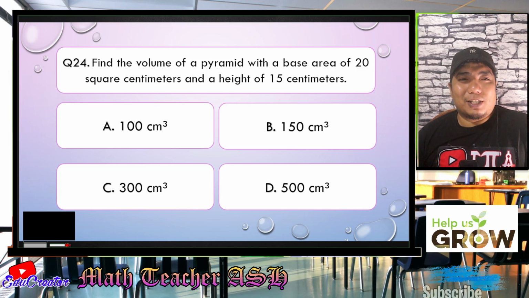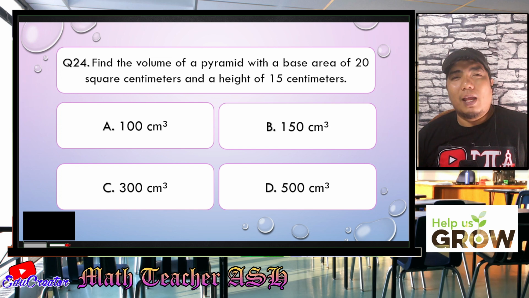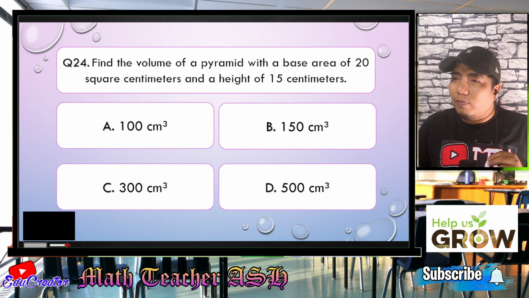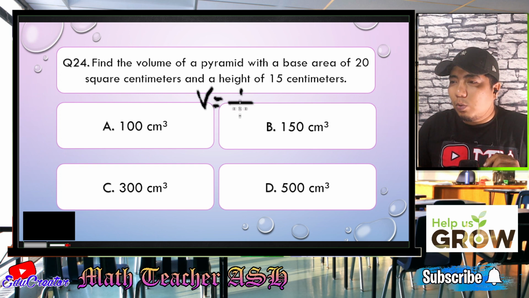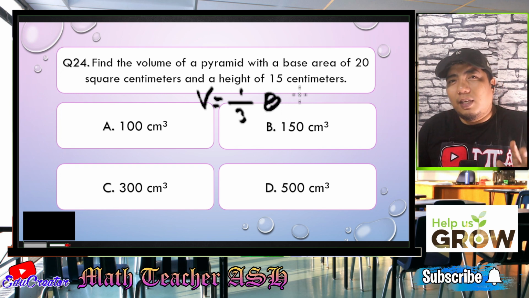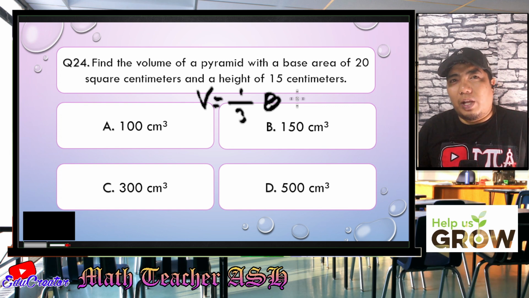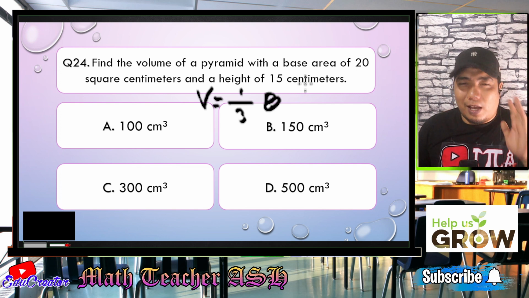Alright, math learners, in finding the volume of a pyramid, what you need to do is to use the formula, right? The formula for the volume of the pyramid is basically the volume equals 1/3, and then multiplied by the base. The area of the base differs depending on the shape of the base. If it is square, then the base will become s squared. If it is rectangle, then the base will become length times width. I hope you got that one.